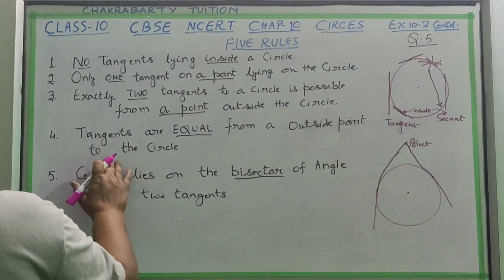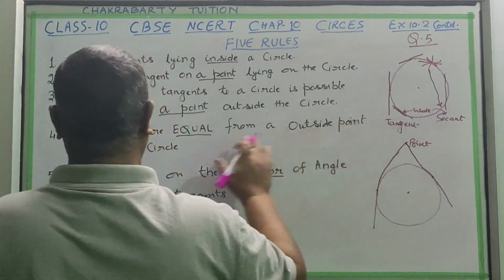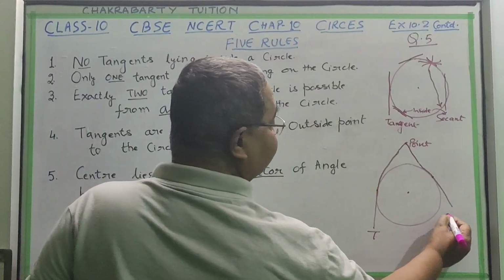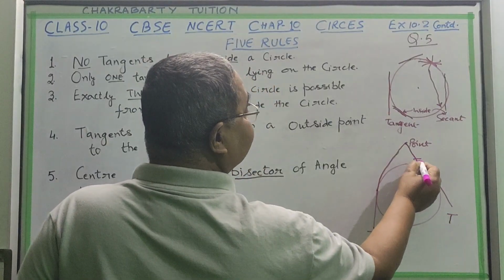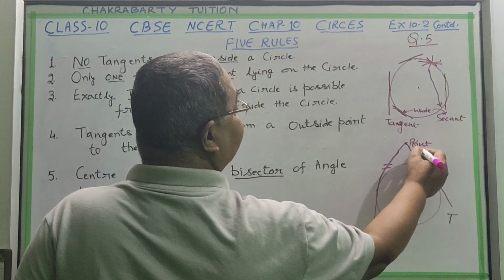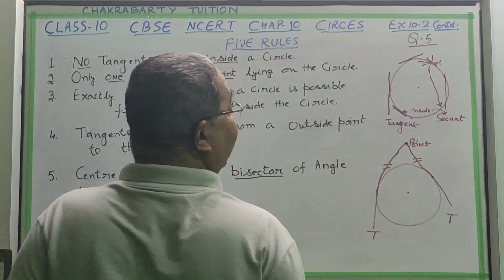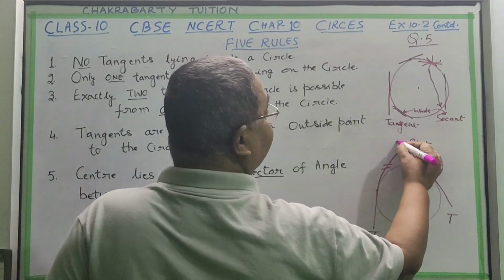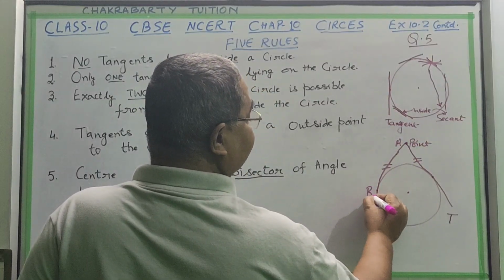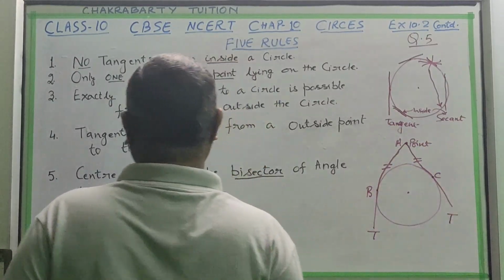The fourth one: tangents from an outside point to the circle are equal. This is a tangent, and this is also a tangent. This side will be equal to this side. The only condition is that they should originate from a particular point. If they originate from a point, then AB and AC will be equal.